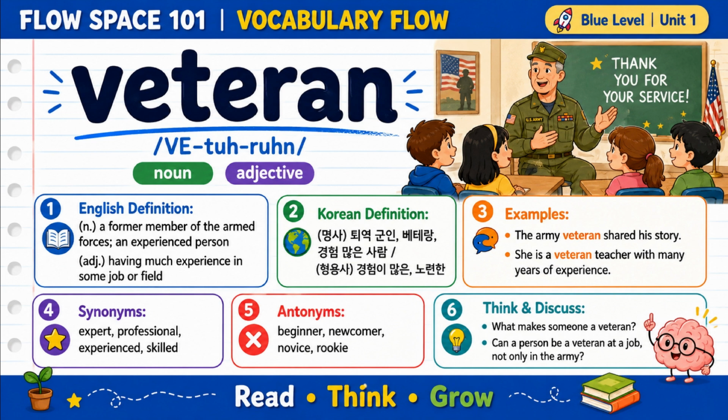For example, the Army veteran shared his story with the class. She is a veteran teacher with many years of experience. Some synonyms for veteran are expert, professional, experienced, and skilled. Some antonyms are beginner, newcomer, novice, and rookie. Now think about it. What makes someone a veteran? Can a person be a veteran at a job, not only in the Army?